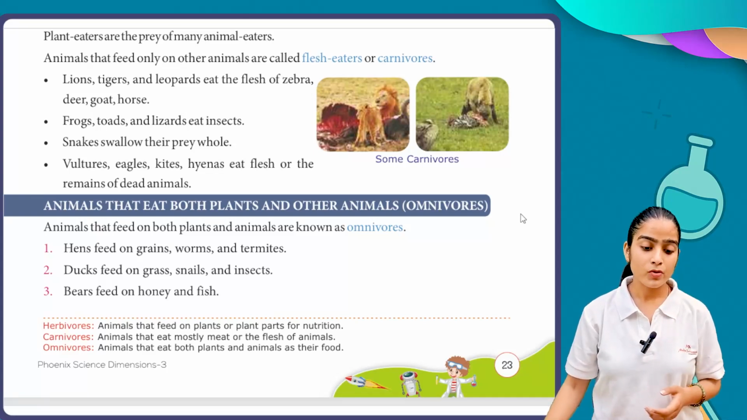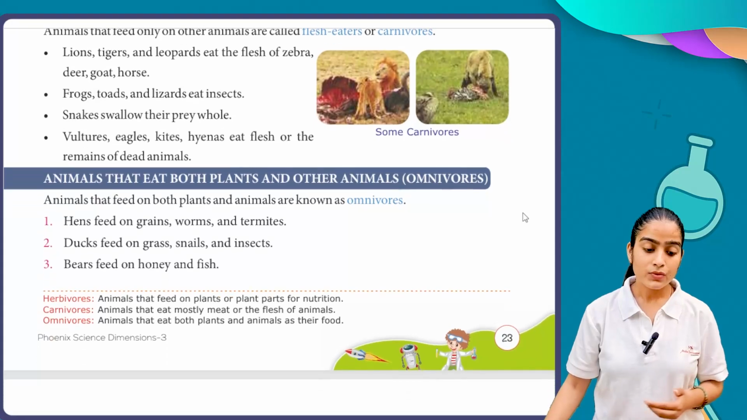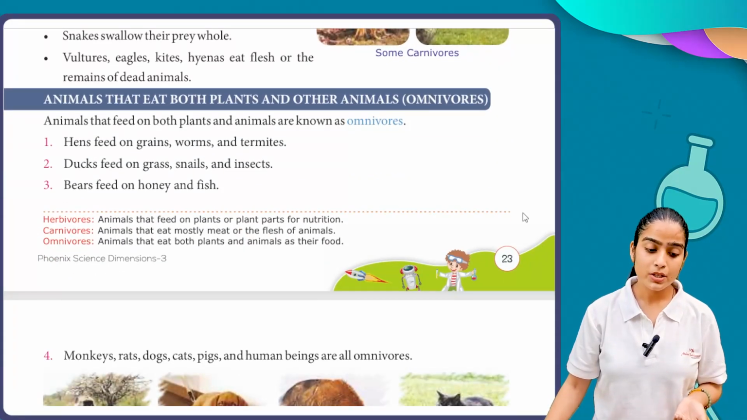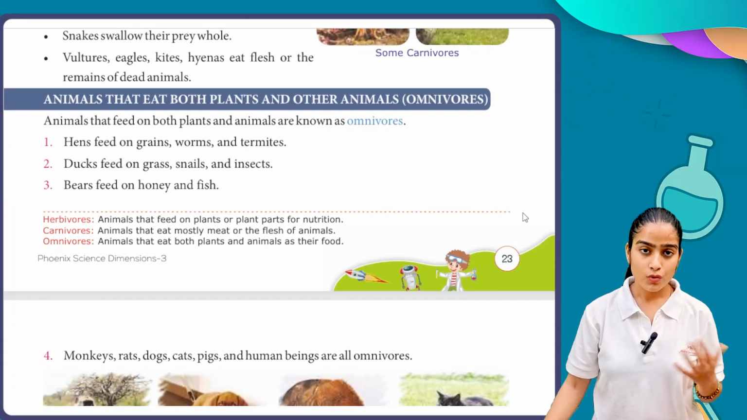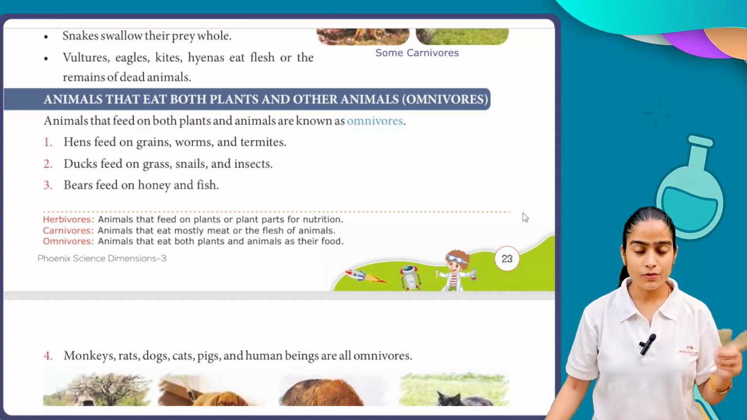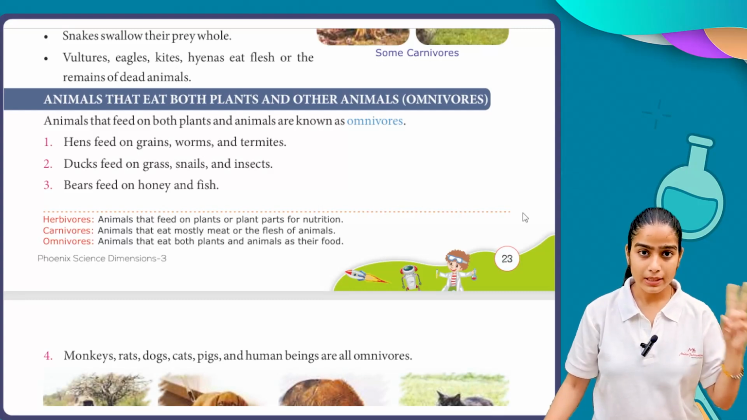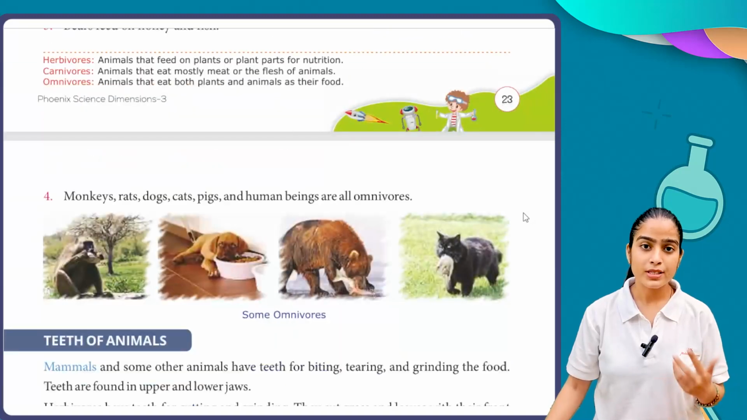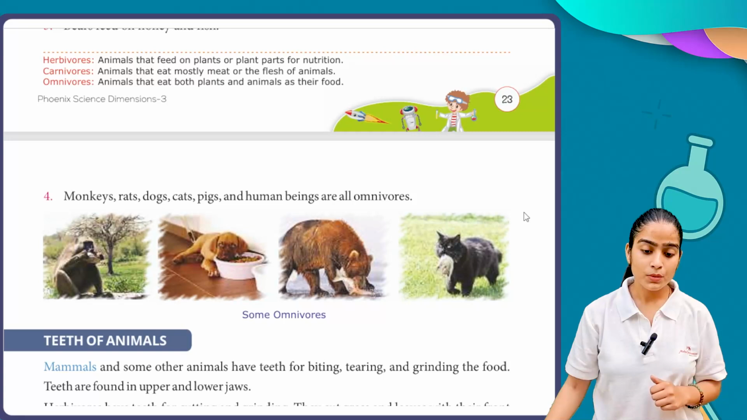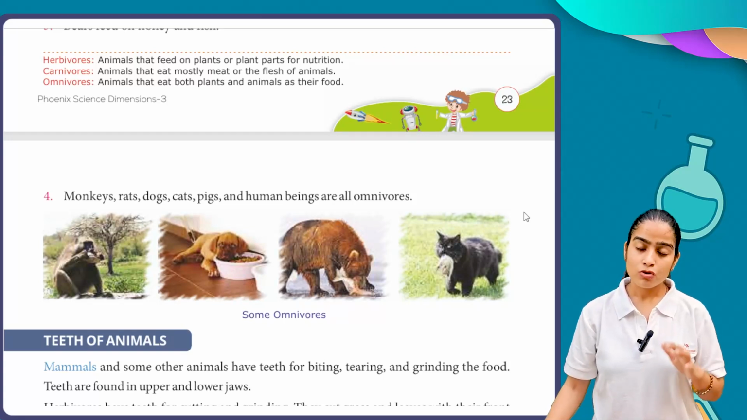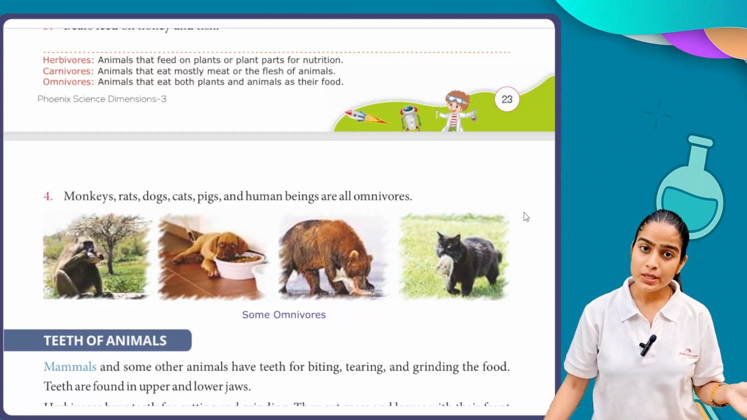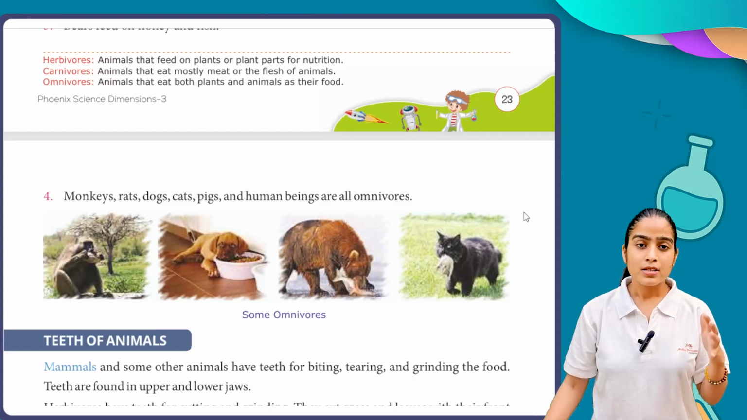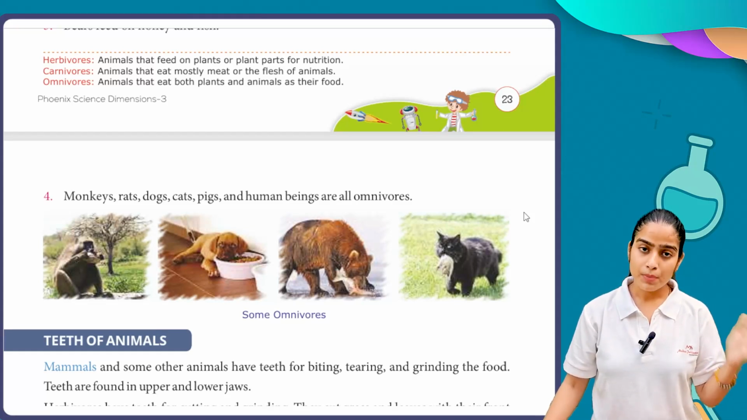Hens feed on grains, worms, and termites. Ducks feed on grass, snails, and insects. Bears feed on honey and fish. So what we understand here is that bears feed on honey, which is a plant-based thing, and fish, which is an animal thing, right? Both are eaten by bears, so the bear is an example of an omnivorous animal. Monkeys, rats, dogs, cats, pigs, and human beings are all omnivorous. Human beings generally eat plant-based things, and some human beings also eat animal-based things.